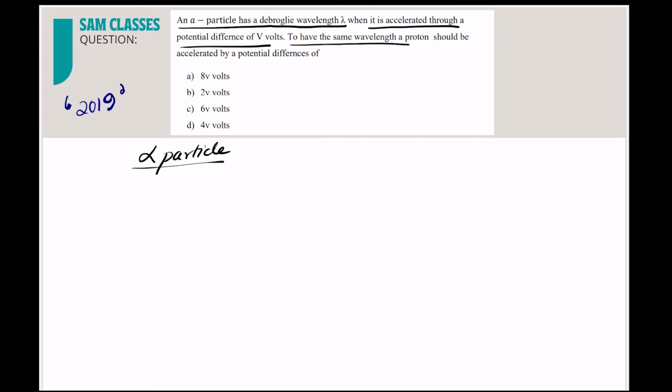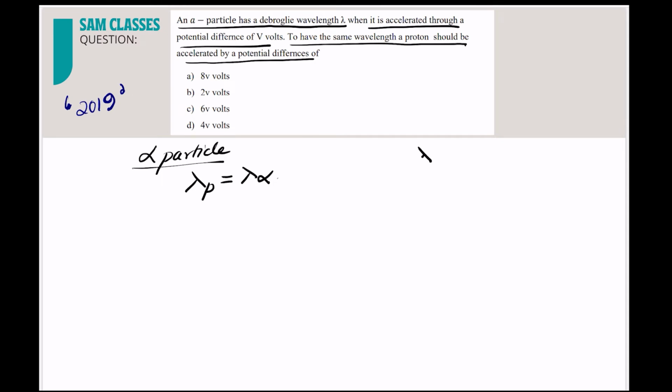To have the same wavelength, a proton should be accelerated through a potential difference of what? What they're trying to say is that the wavelength of the proton is equal to the wavelength of the alpha particle. This they have given. That is what they're asking: in order for the proton and the alpha particle to have the same wavelength, what should be the value of voltage? Clear, everyone?